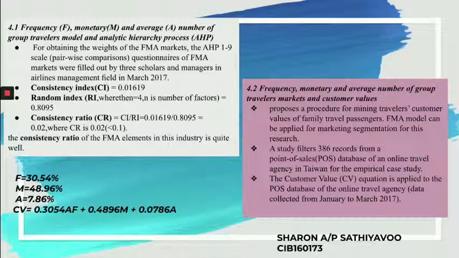So we convert that into the formulation of the equation, customer values, and we convert that percentage into decimal form, where the customer value equation is equivalent to 0.3054 F plus 0.4896 M plus 0.0786 A. So with this, we can say that this research has successfully made their conclusion by saying that they are really consistent and doing well in the industry.